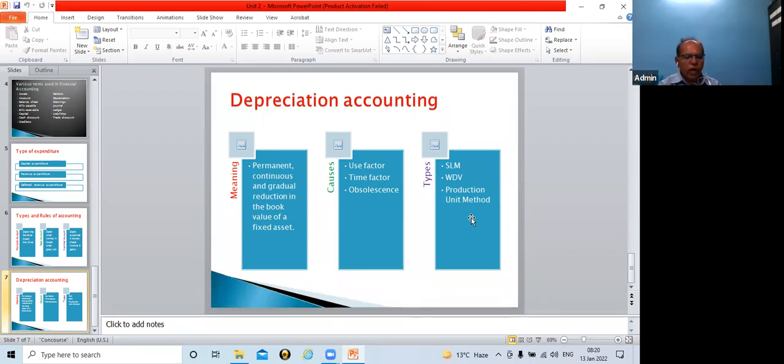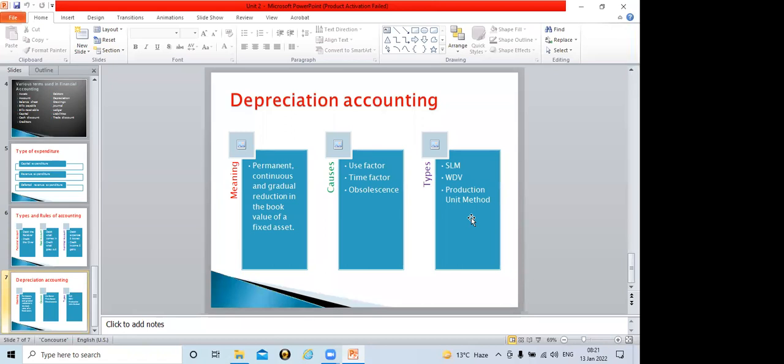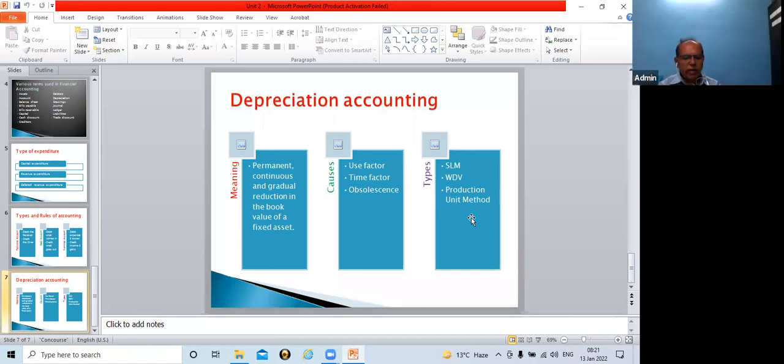Now, how to calculate rate of depreciation as per production unit method? The formula is rate of depreciation per unit equals cost of machine minus scrap value divided by estimated number of production. Here, cost of machine is 1,10,000. Scrap value is 10,000. So 1,10,000 minus 10,000, remaining is 1 lakh. This 1 lakh will be divided by estimated production, 50,000. So 1 lakh divided by 50,000 comes to rupees 2 per unit.